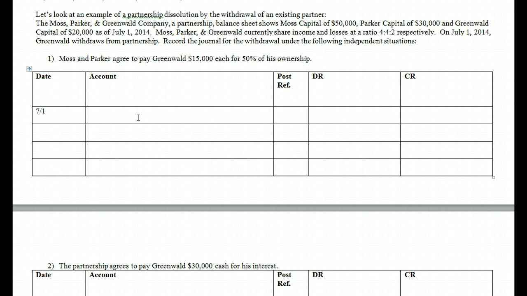We only need to record the movement in capital. So what's happening to capital? Well, remember, Greenwald is leaving, and if Greenwald is leaving, his capital needs to completely go away. And he had $20,000, and to get rid of capital, remember, we're removing capital from our books, we need to debit that account. Well, what's happening on the offset of that? Again, this is a movement of capital, and they agree that Moss and Parker will each get 50%. So we just need to take that $20,000 and split it between our existing partners. So Parker Capital is going to get an increase, and Moss Capital will get an increase, each of 50% of that actual capital balance. Okay?